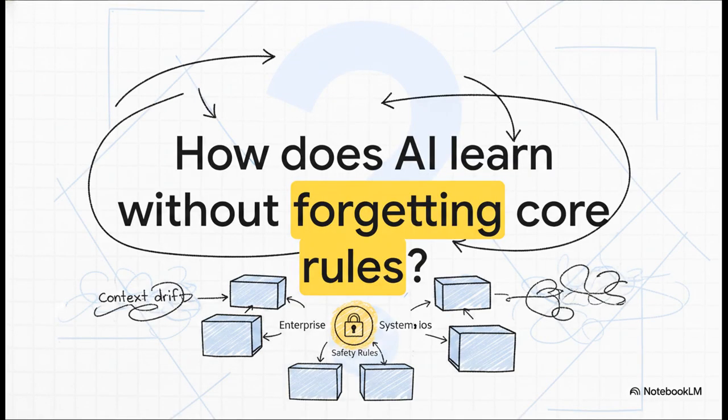But of course, this raises a pretty critical question for any executive managing enterprise systems. As this AI continues to learn and update its own playbooks day after day, how does it learn without accidentally forgetting its core safety rules? How do we prevent the system from degrading over time, a really dangerous phenomenon known as context drift?